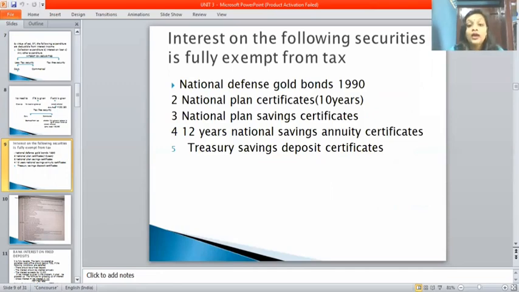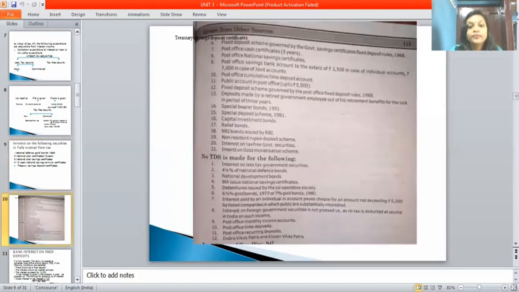There are so many points that we should go through while doing a problem. It will be very useful to know which are the exempted list and which are the taxable list. First, National Defense Gold Bonds 1990. National Plan Certificates 10 years. National Plan Savings Certificates 12 years, National Saving Annuity Certificates, Treasury Savings Deposit Certificates. Next, fixed deposit schemes governed by the Government Savings Certificates Fixed Deposit Rules, 1968. Post Office Cash Certificates 5 years.